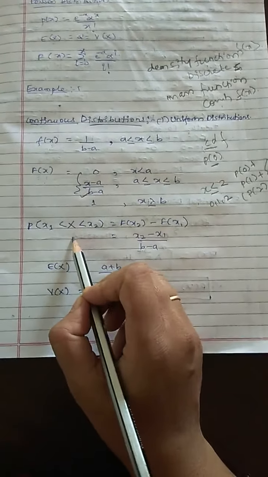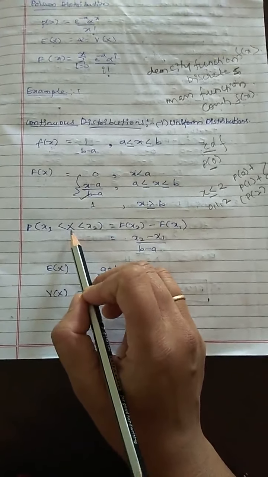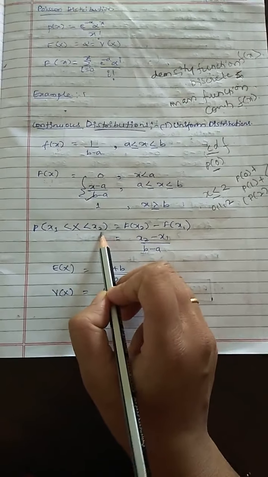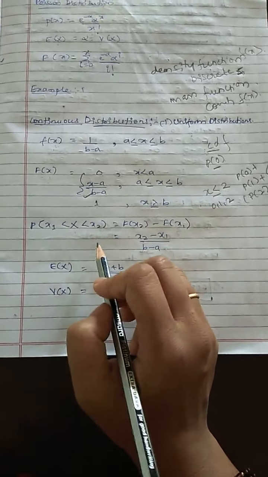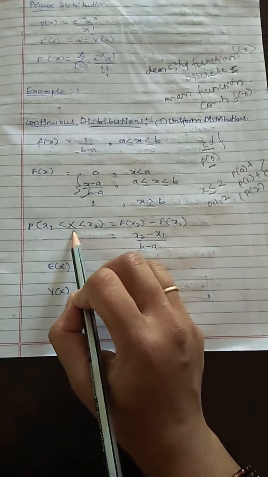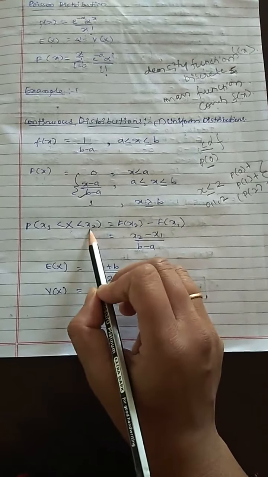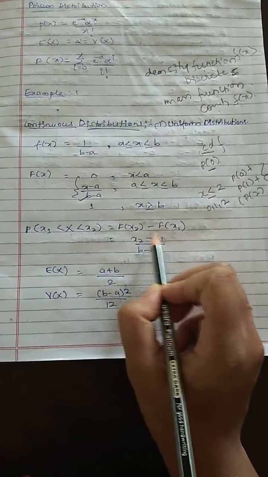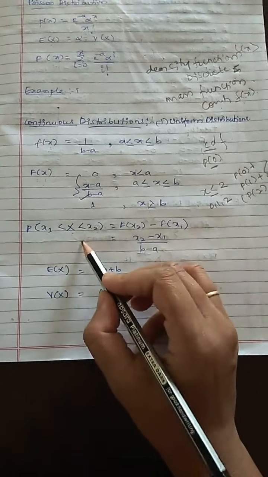There is one more shortcut used here. If the continuous random variable lies between x1 and x2, where a and b are constant limits and x1 and x2 are again variables, then the probability is given by f of x2 minus f of x1. This can be given by x2 minus x1 divided by b minus a. This also we will be using in our problems.